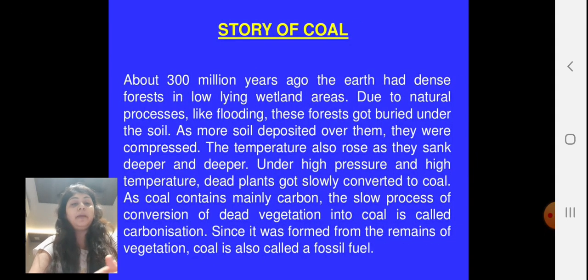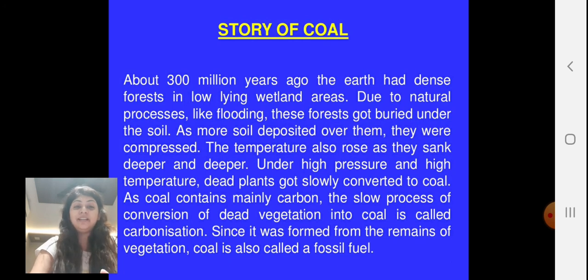Now, what is the major story of the coal? About 300 million years ago, the earth had dense forest in the low-lying wetlands area. Due to natural processes like floods, this forest got buried under the soil. As more soil deposited over them, they were compressed and the temperature also rose as they sank deeper and deeper. Under the high pressure and high temperature, dead plants slowly converted into coal.